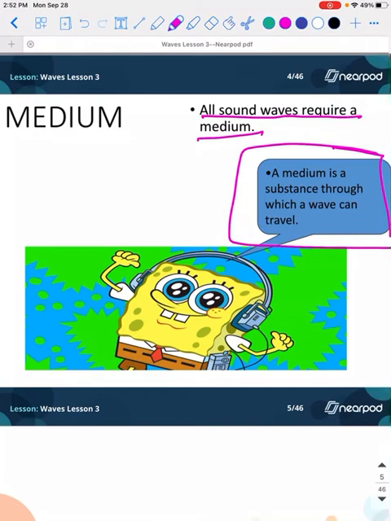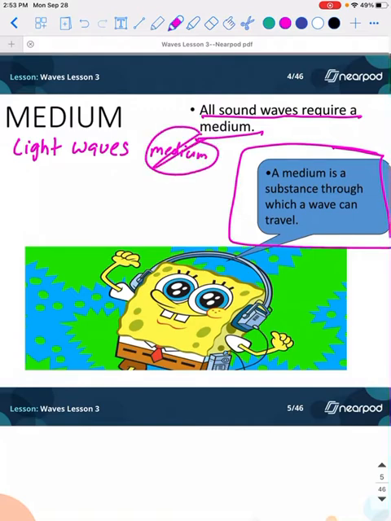So unlike the electromagnetic waves, so light waves, do not need a medium. They don't need a medium, but sound waves do. Sound waves need a medium.